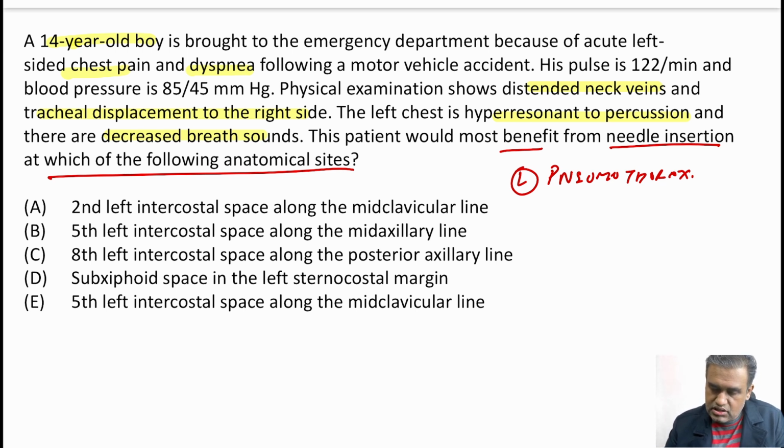Options are the second left intercostal space along the midclavicular line. Very good option. We can go with this. Other option is the fifth left intercostal space along the mid-axillary line. See, air has to go up, so there's no point going to the mid-axillary in the fifth intercostal space. That would be better for a chest tube placement. Eighth left intercostal space, that is too low. Subxiphoid plane, and the fifth left intercostal space along the midclavicular line. See, the second left is fine because air will come up and air will gush out, and then you can do a thoracostomy, you can put a permanent chest tube going through the fifth space in the mid-axillary plane. So, the answer will be option A, the best.